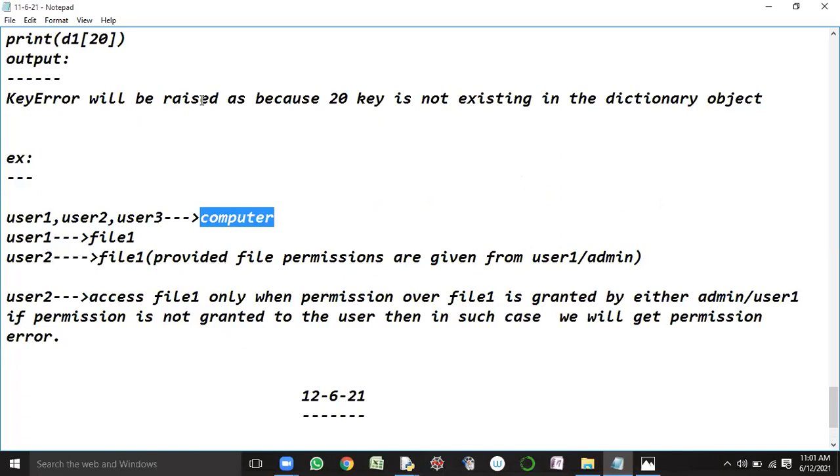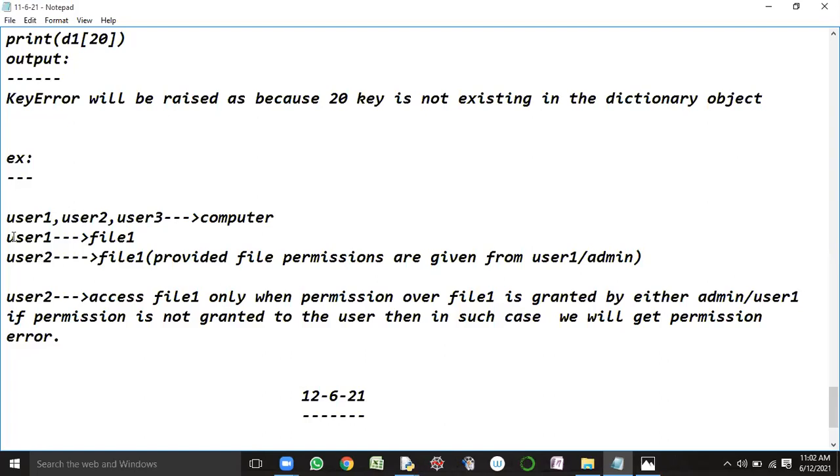When you turn on the computer, you cannot access the files and directories available on the computer, isn't it? So first of all, you should know that login credentials are needed. The person who has login credentials, only those people can log on to the computer and work upon it, isn't it? Let us consider that I have 3 login credentials: user 1 credentials, user 2 credentials, user 3 credentials. If I know any one of these credentials, I can log on to the computer and work upon the computer.